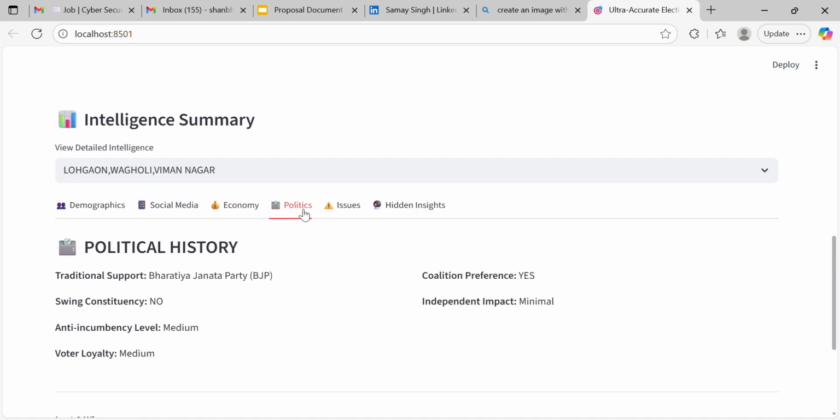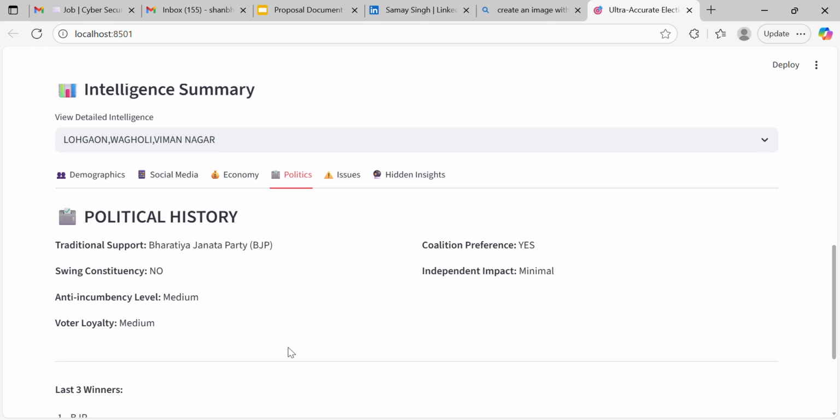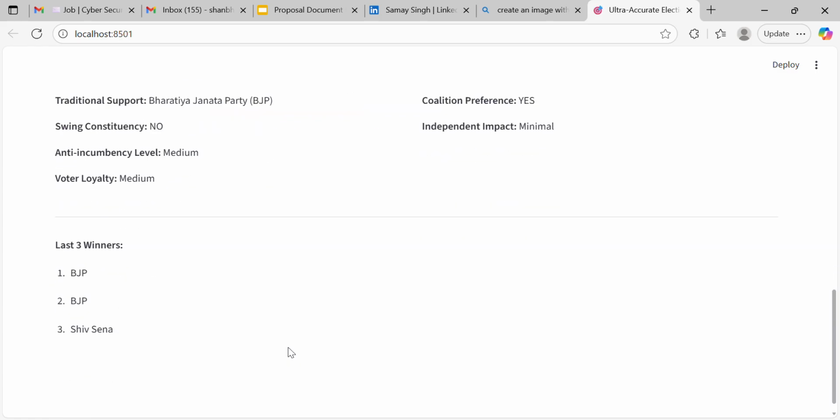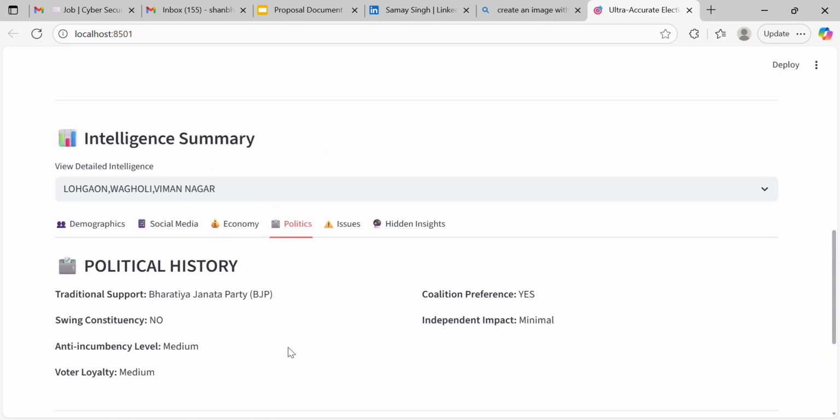In political, we will see the traditional support, BJP, in this constituency, because it is not giving any previous independent impact. Then the last three winners have to be taken from the area-wise analysis of the previous elections. It is also newly added, but whatever area I have added, it has to give the last three winners.